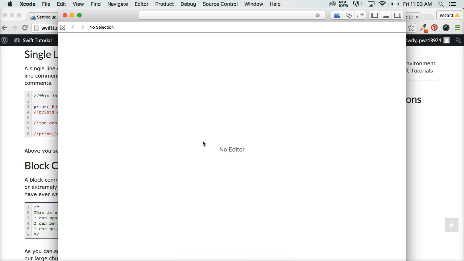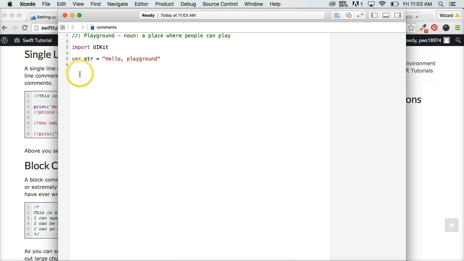And there's two different types of comments. One is a single line and the second is a block comment. Single lines, this is a single line comment up here, and this is usually used to explain what the code does. And a block comment is more or less used to deactivate bits of code in your program to either debug or test something. So let's take a look at both of them.